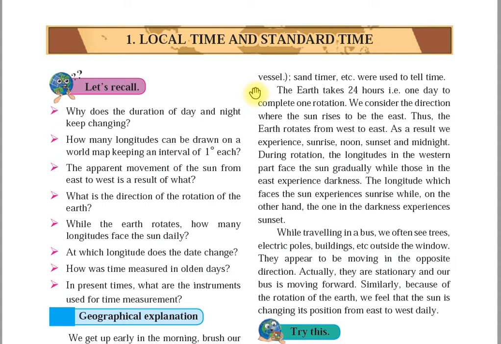The local time at Greenwich in England is considered to be the international standard time. So we'll discuss in this chapter what you mean by international standard time. So students, what I read just now is all related to this topic. Now you'll see the detailed explanation from the link which I am sending to you.